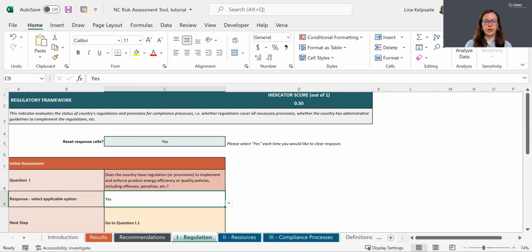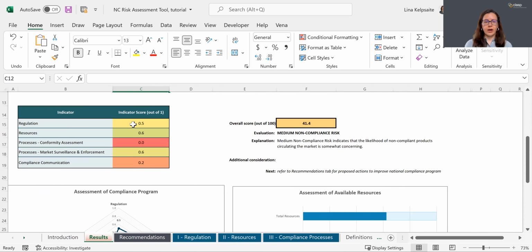So this score is the same score as shown here in this table. The scores are based on your responses, which have pre-assigned scores.